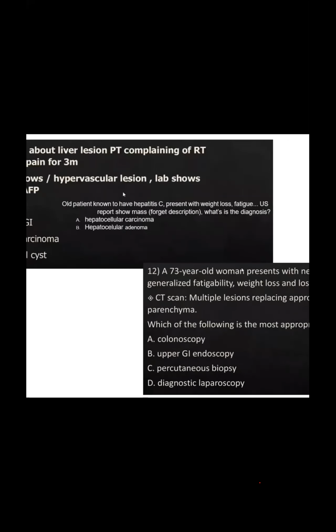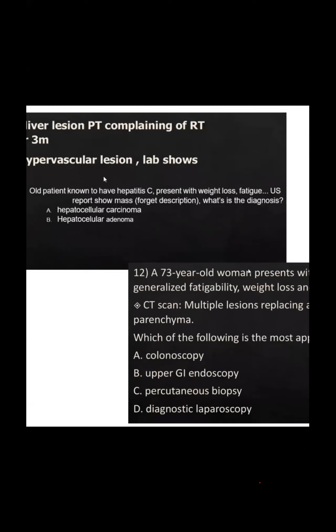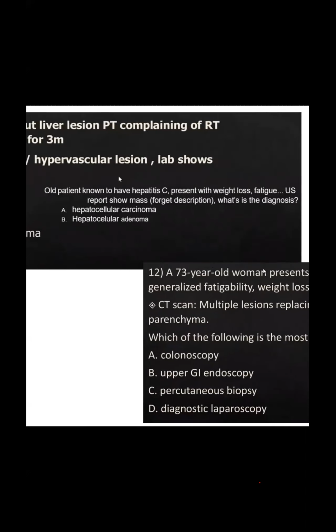Same way, another question, another recall, doctor. Remember: hepatitis C, old patient, weight loss, fatty, ultrasound shows a mass. So what is the diagnosis, doctor? Carcinoma. Yes, thank you.